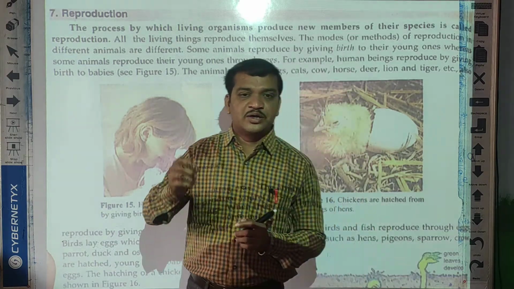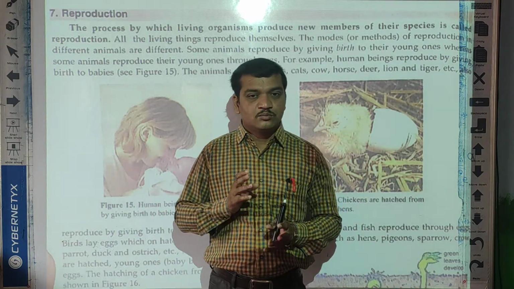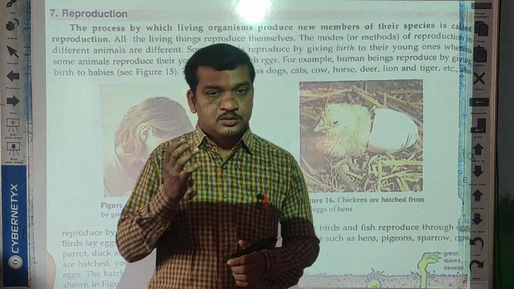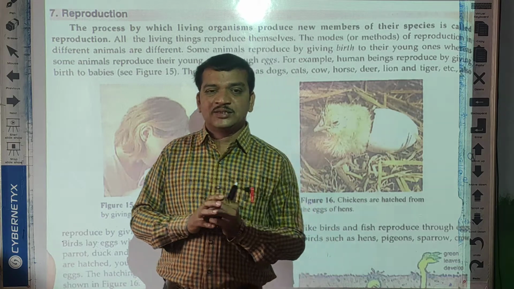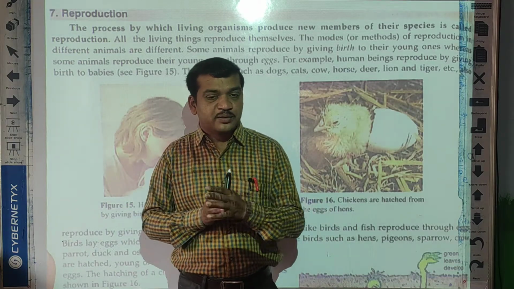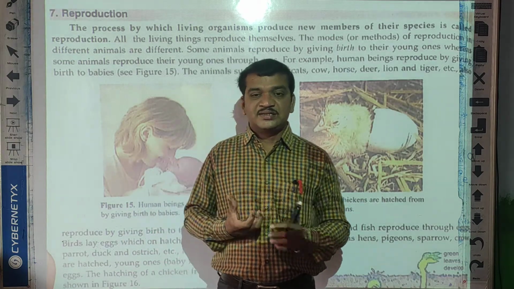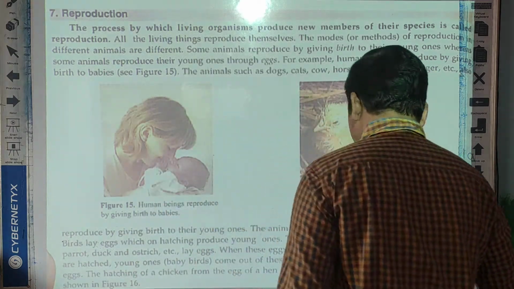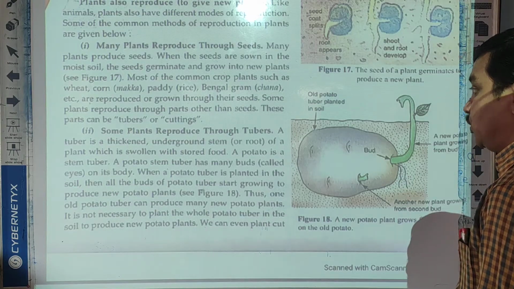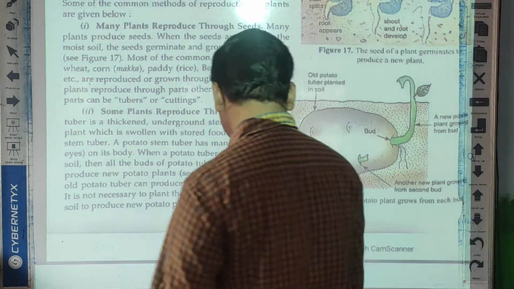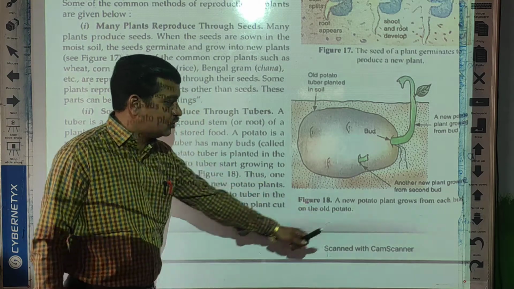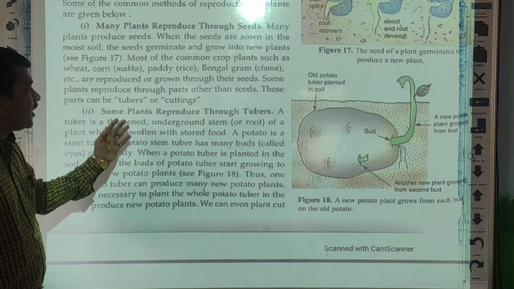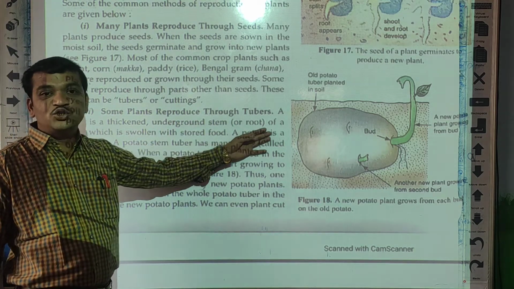Okay, so moong plant, whatever the seed bearing plants are there, moong plant, jowar plant, rice, wheat, okay, moong. So all these plants are reproduced by their seeds. But there are a few plants that reproduce by their stem or underground root. So you can see here a new potato plant grows from each bud on the old potato. So some plants reproduce through their tubers.